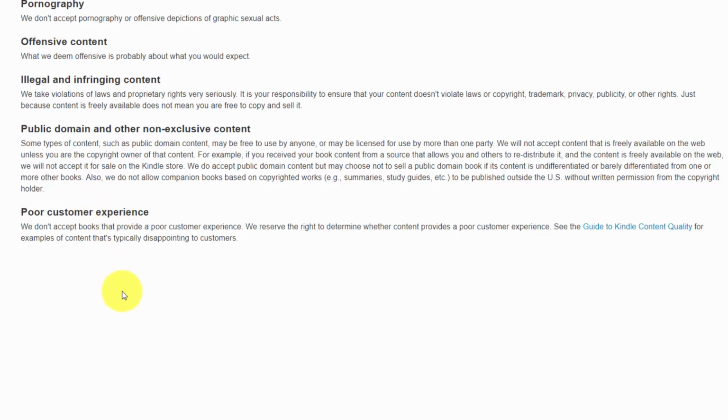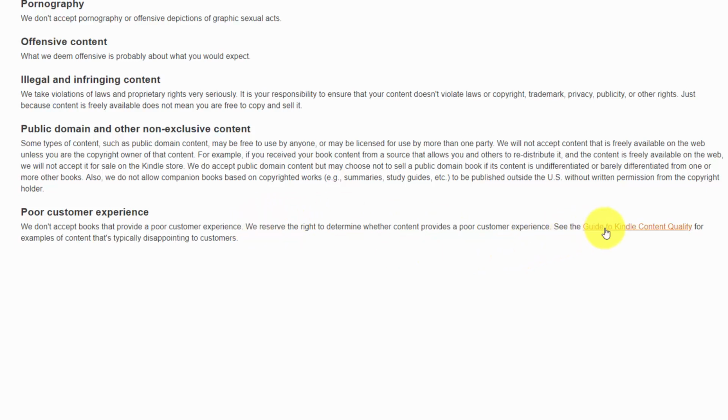And it basically means that if you're going to use either public domain or private label rights content, it needs to be turned into original content and into an original work. Now, they've defined something else broadly as poor customer experience. So if you have ratings and you have customers that are complaining about your Kindle content, it can mean that the content will be disallowed.